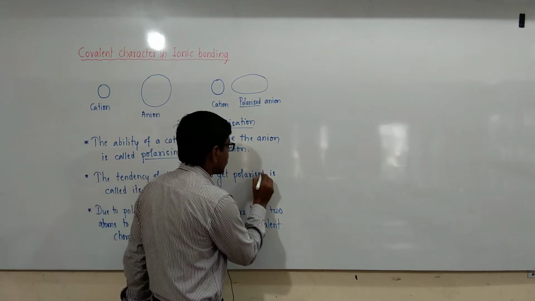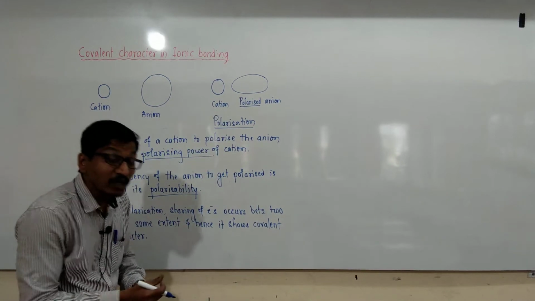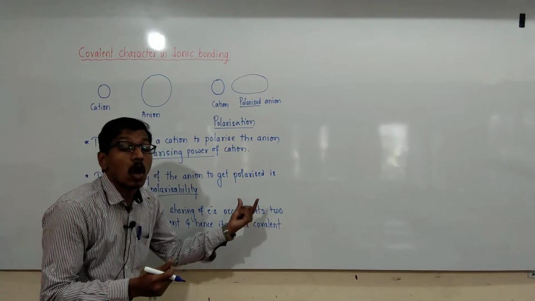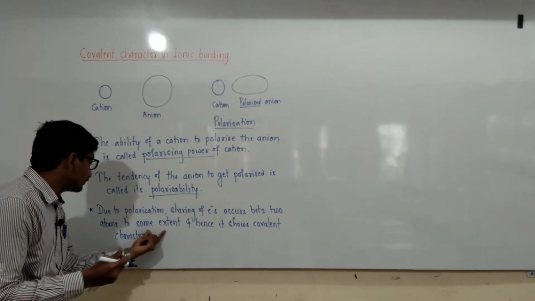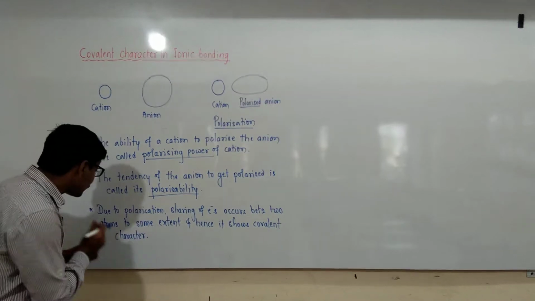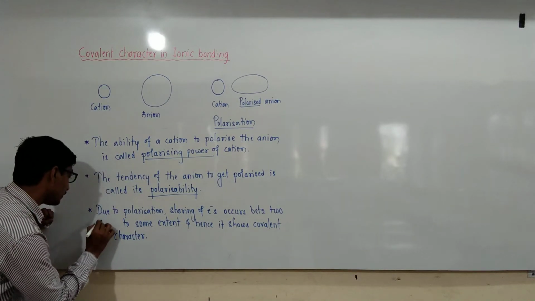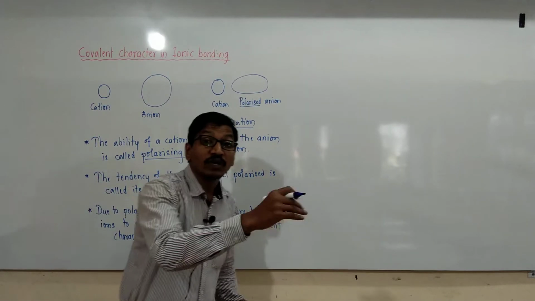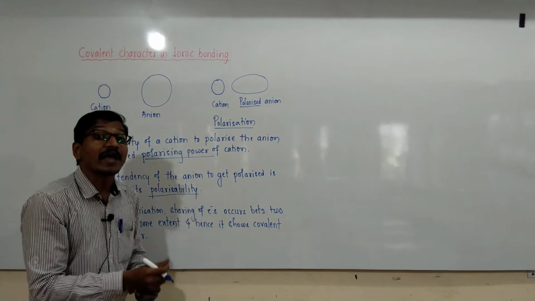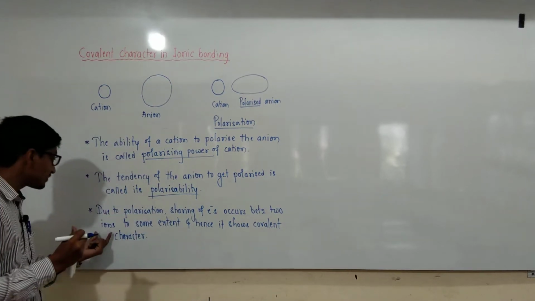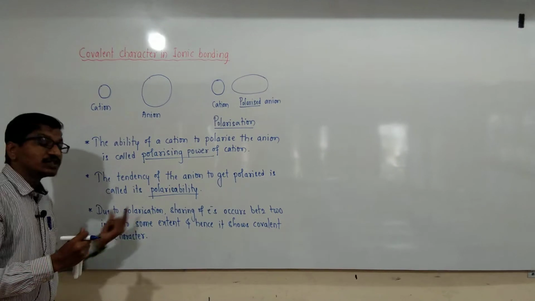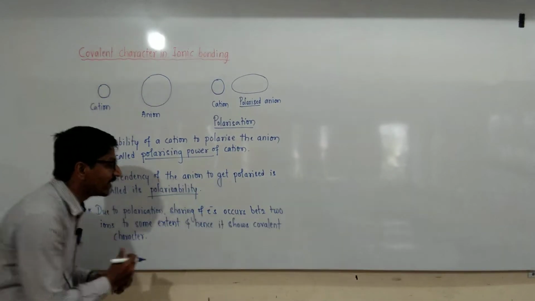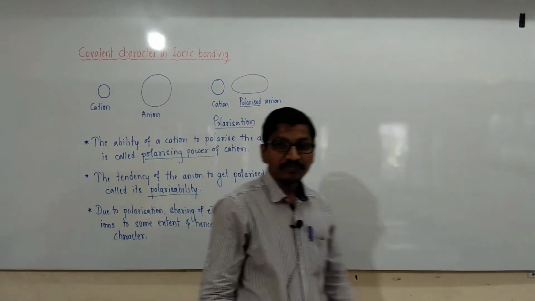Due to this polarization, the sharing of electrons occurs between two atoms or ions. Ions are present because we are discussing covalent character in ionic bonding, between two ions sharing of electrons takes place to some extent and hence it shows covalent nature.